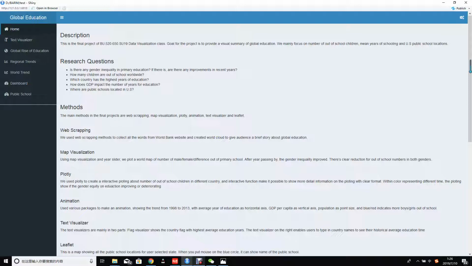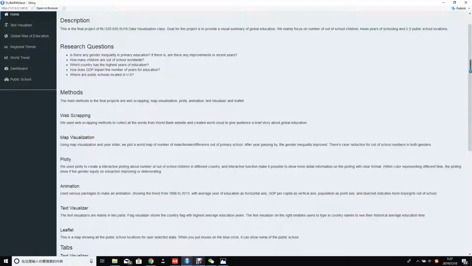We have some research questions. The first one is, is there any gender inequality in primary education? If there is, are there any improvements in recent years? The second question is, how many children are out of school worldwide? The third question is, which country has the highest years of education? We also have questions like, how does GDP impact the number of years of education? And where are the public schools located in the United States?